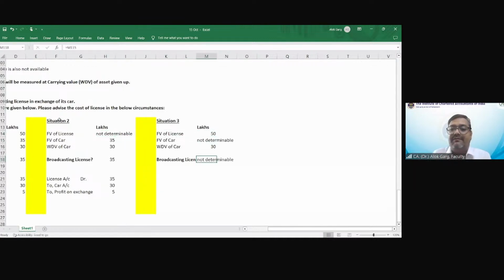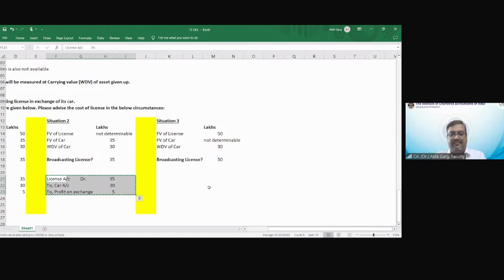So the fair value of the asset given is not available, but the fair value of the asset acquired is given. Which fair value do you need to refer? License, 50 lakhs. This broadcasting license will be at 50 lakh. What is the accounting entry? License account debit at 50 lakh, right? But car will be credited by WDV 30 lakh. What is the profit? 20 lakh.